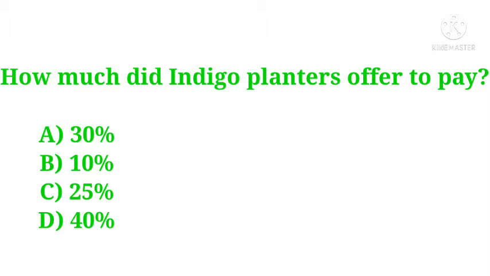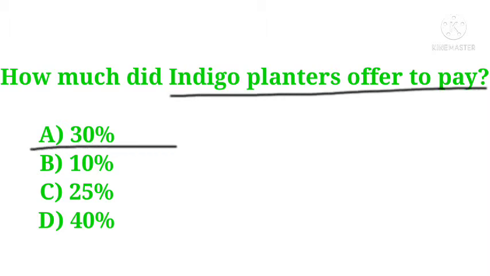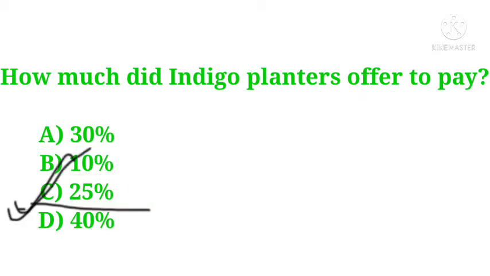Okay, the next question is, how much did indigo planters offer to pay? Options are 30%, 10%, 25%, 40%. And the correct answer is 25%. Indigo planters offered to pay 25%.